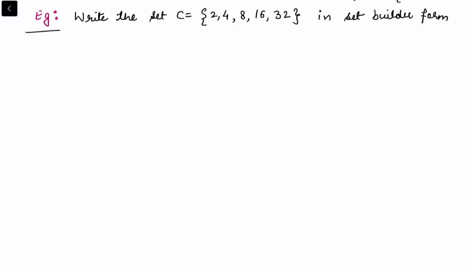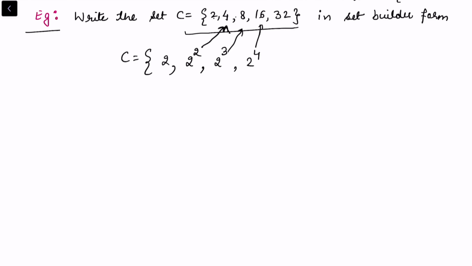Now consider one more example. I want to write the set C in the set builder form, but let's see what is the condition on C. This is 2, 4, and so on. I need to find a certain rule that defines all of them. You can look at that 4 is a multiple of 2, 2 into 2 is 4. Then you can again multiply by one more 2, you will get 8. Again multiply one more 2, you will get 16 and so on. So this means I can take this as a power. 2 squared is 4, 2 cubed is 8, 2 to the power 4 is 16, and 2 to the power 5 is 32.